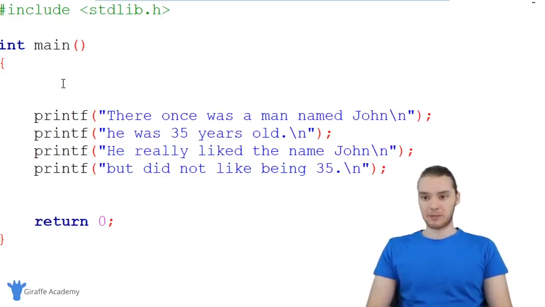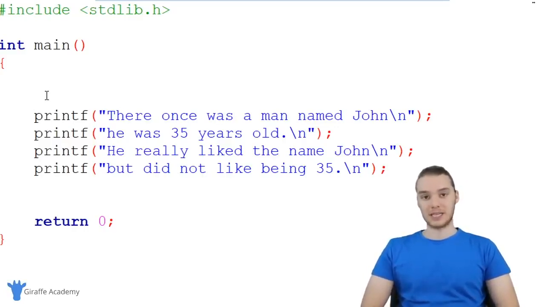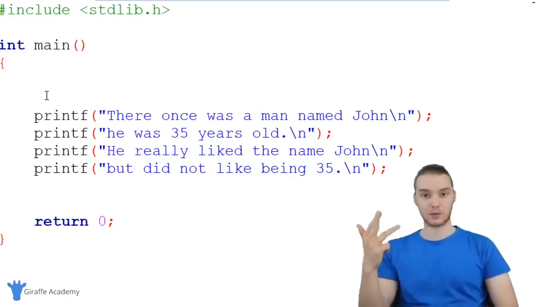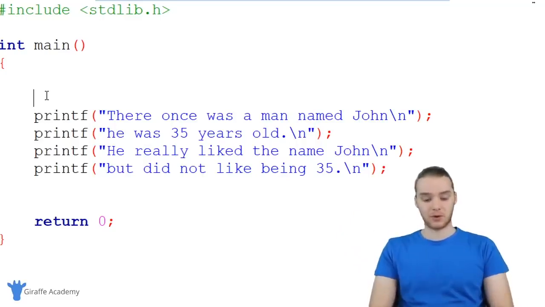Up here above these print statements, I'm just going to make a new line, and I want to create a variable. Now, whenever we create a variable in C, we have to give C a couple pieces of information. The first thing we have to tell C is what type of information we want this variable to store. I'm going to get into the different data types that we can represent in C more in the next tutorial, but for now, just know that there's a bunch of different types of data that we can store in C. We can store things like numbers, characters, text, decimal numbers, all sorts of stuff like that. In our case, I'm going to store the character's name.